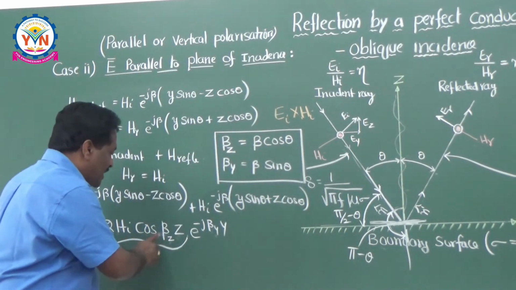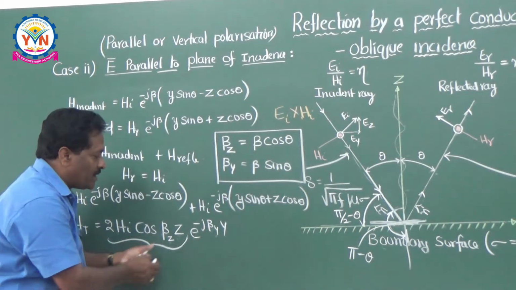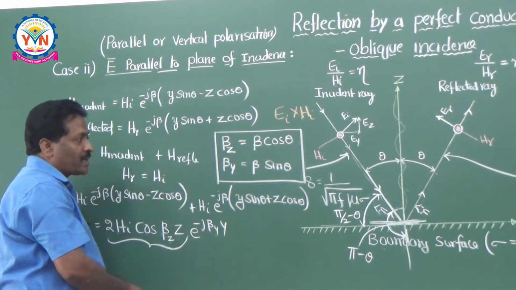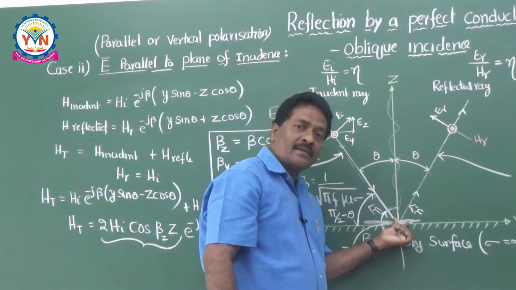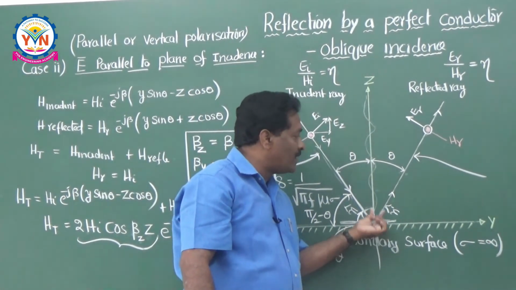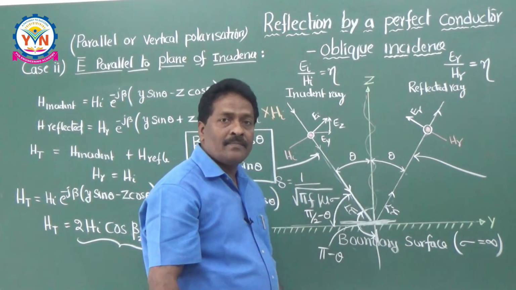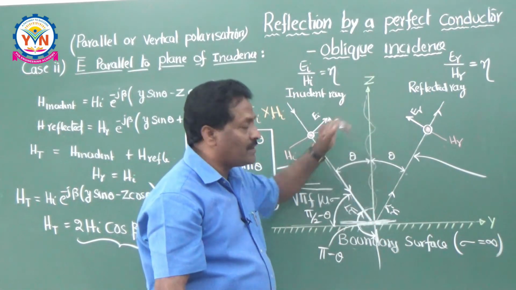So what is beta here? Beta is nothing but 2 pi by lambda, and z in terms of lambda you substitute here, you are going to get the excellent conclusion. Magnetic field is maximum at this surface and it is also maximum at a distance of lambda by 2 from the boundary surface, and it is minimum at the odd multiples of quarter wavelength.